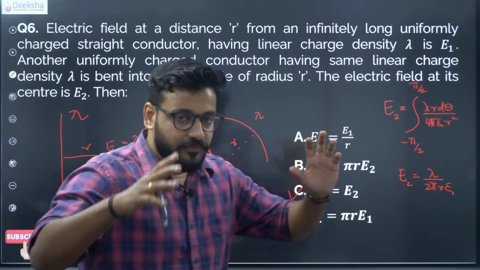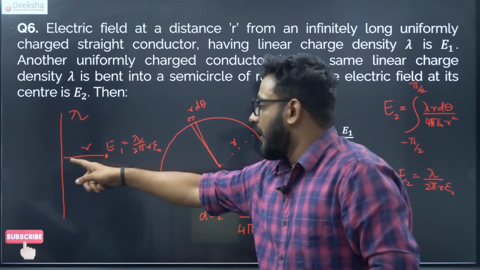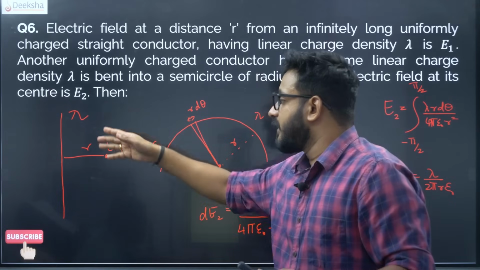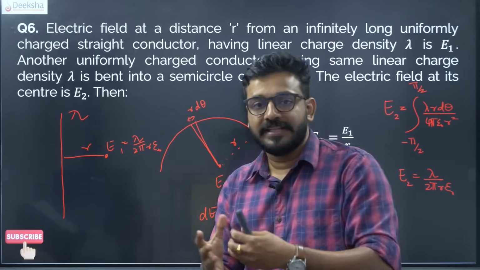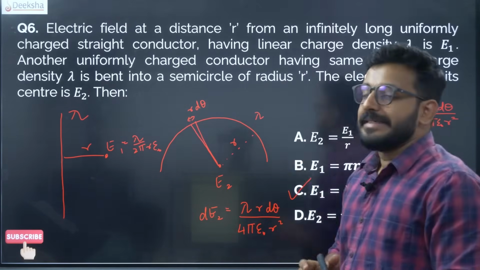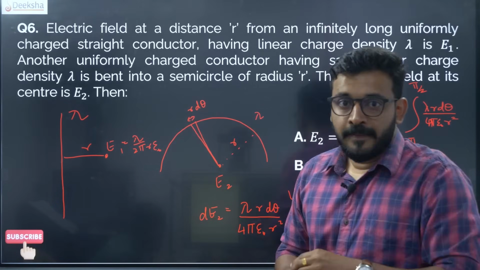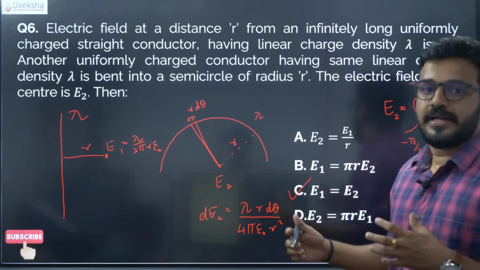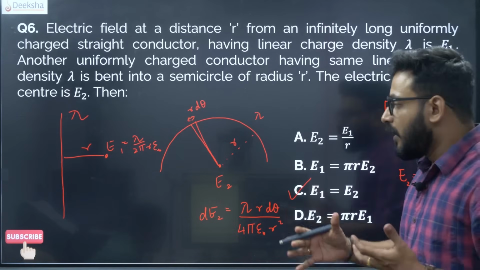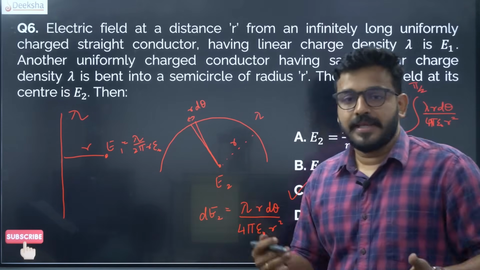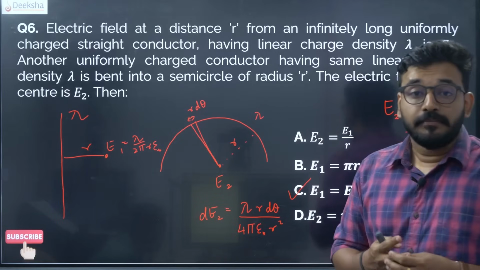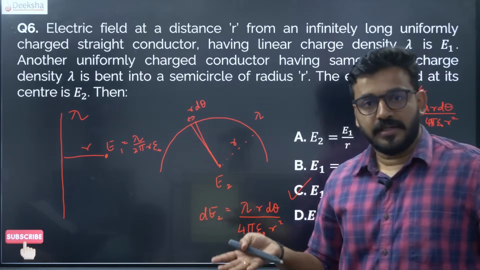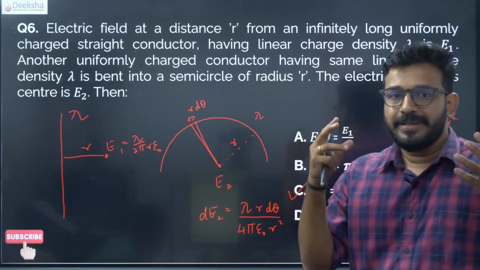That means for an infinitely long straight conductor, at a point at a distance r from the conductor, and for a semicircle of radius r at its center, both will have the same electric field. So this is a kind of similar electric field condition. Once again, this is not an easy question, not even a medium-level question. If you know the result early on, then fine, it's a memory-based question.